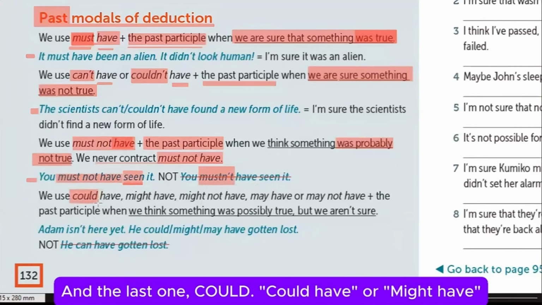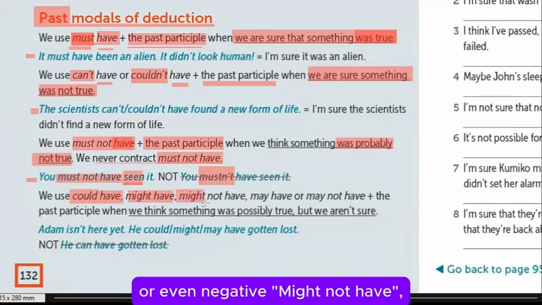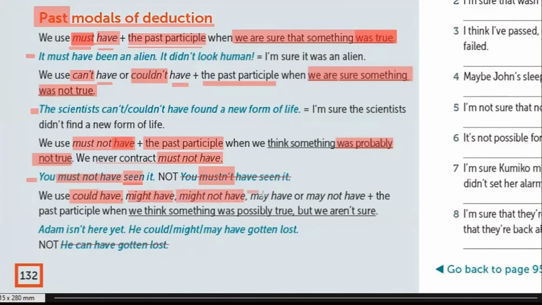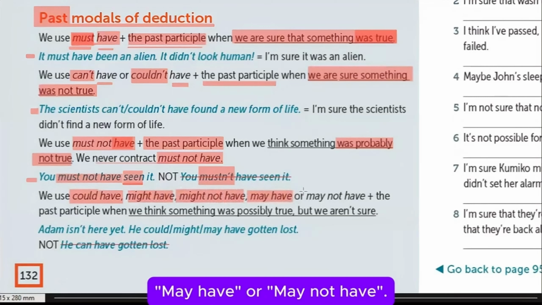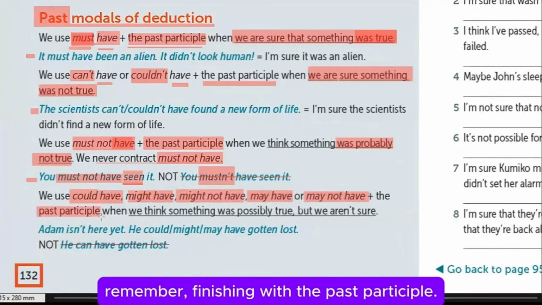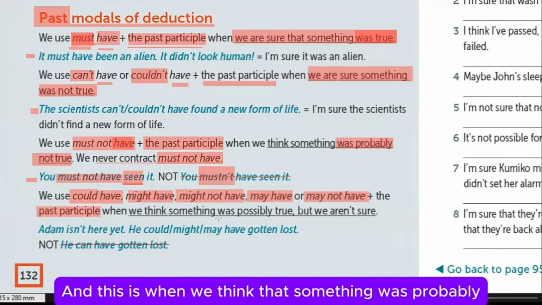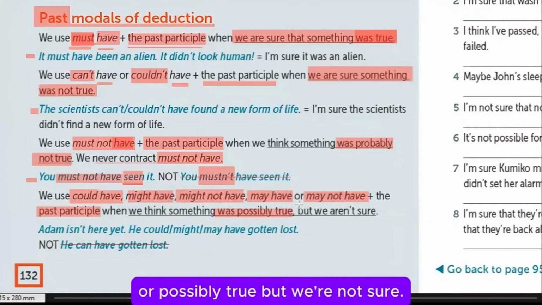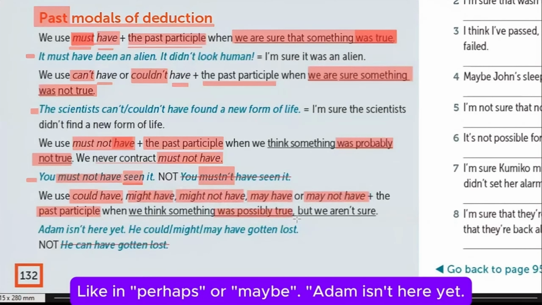And the last one, could. Could have, or might have, or even negative, might not have, may have, or may not have, are still options of modal verbs in here. Remember, finishing with the past participle. And this is when we think that something was probably or possibly true, but we are not sure, like in perhaps or maybe.